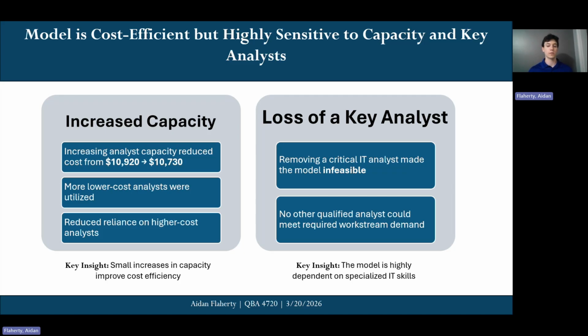In some cases, the model is still able to find a feasible solution, but in other cases, it became infeasible. And this occurs because of skill constraints and the limit of two work streams per analyst. So for example, since we have more financial analysts than IT analysts, if a financial one's missing, it's not too big of a deal because someone else can pick up the slack. But with IT, if someone's missing, the model is not able to run, which is a key limitation. But I'll get to that here in a second. Even if the total hours are available, the model may not be flexible enough to reassign work depending on which analyst was removed, as I was just saying.